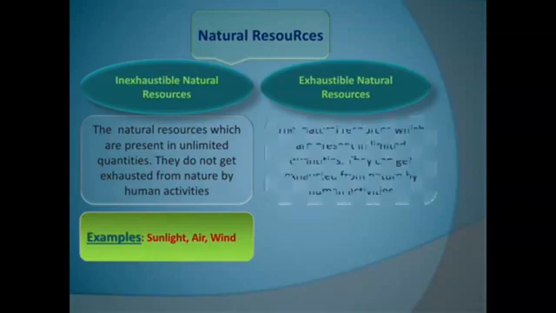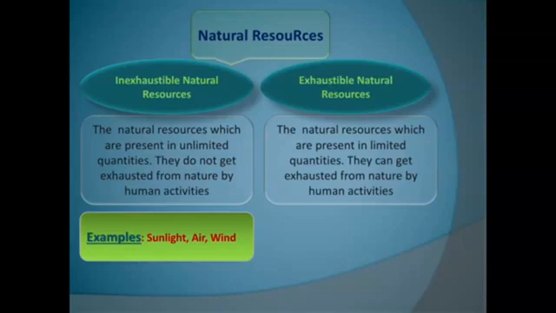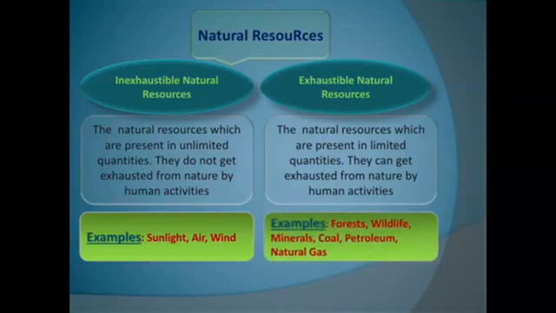Next we can deal with exhaustible natural resources. The natural resources which are present in limited quantity, or which can get exhausted or finished from nature by human activities. Our use or our overconsumption can make them finish off. Such natural resources are called exhaustible natural resources. Let's see some examples of exhaustible natural resources: forest, wildlife, minerals, coal, petroleum, natural gas. Hope you have understood exhaustible and inexhaustible natural resources.